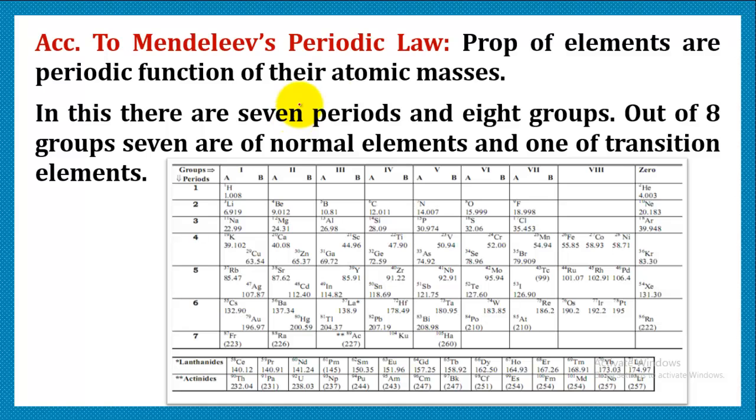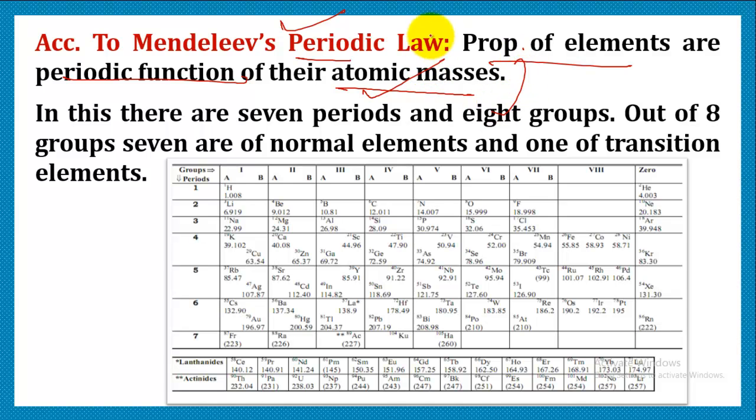According to Mendeleev, he gave a certain law in order to classify the elements. The basis of the classification of Mendeleev's periodic table was the fundamental property, that was the atomic mass. According to Mendeleev, the properties of the elements are a periodic function of their atomic masses.